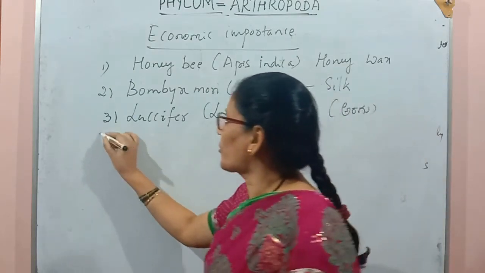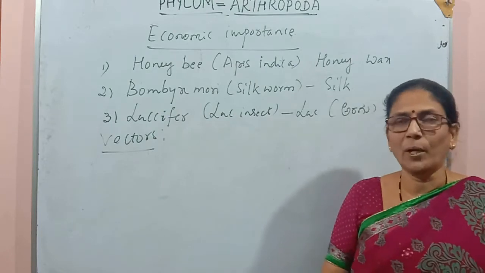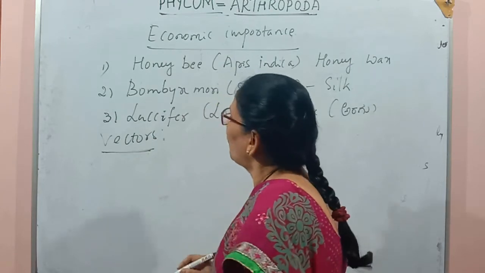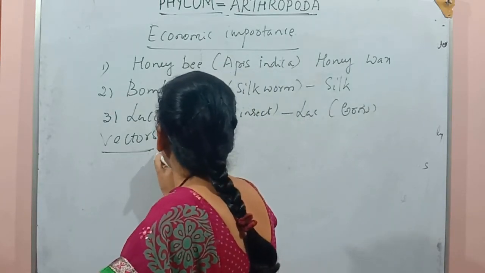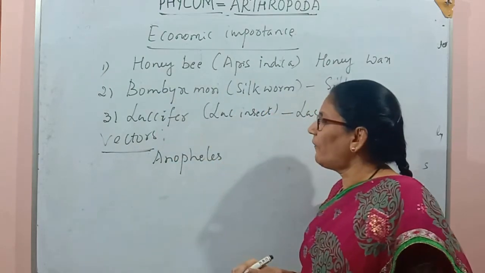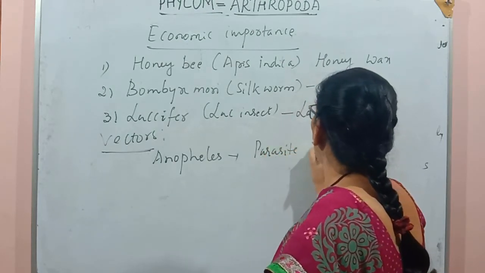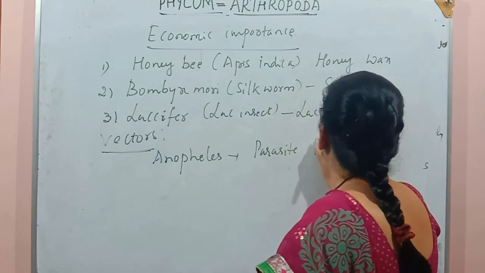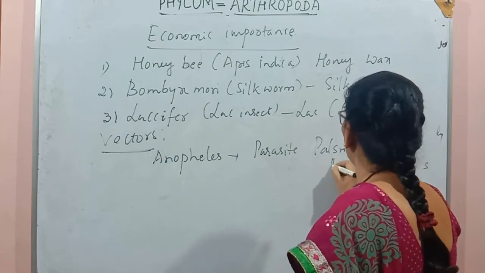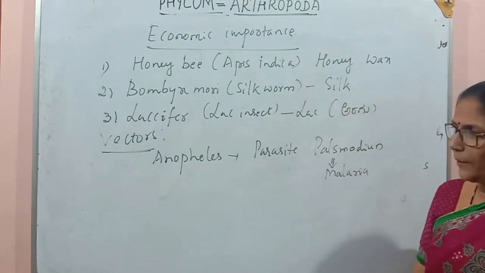Next, the vectors. Vectors are those which transmit the disease from one person to another person. Here we may see three types of vectors. One is Anopheles. Anopheles carries the parasite Plasmodium, which causes the disease malaria to human beings.